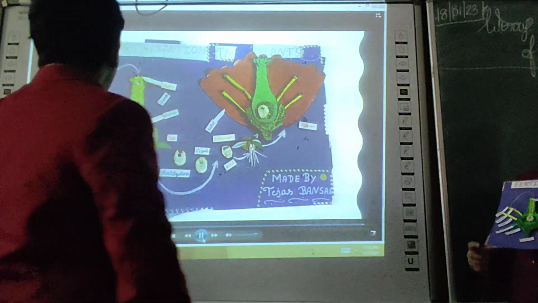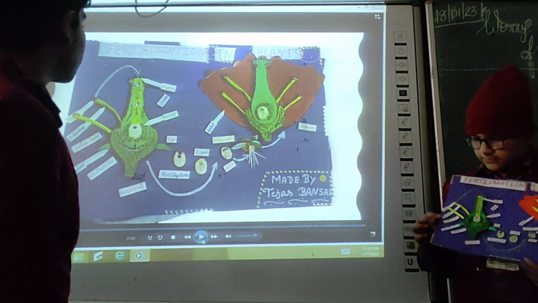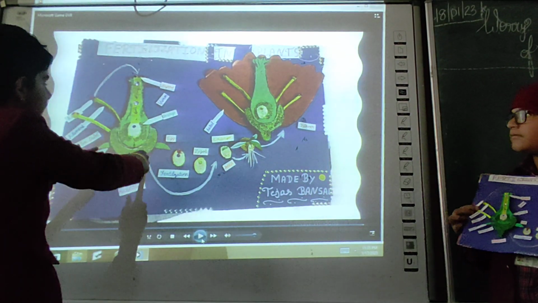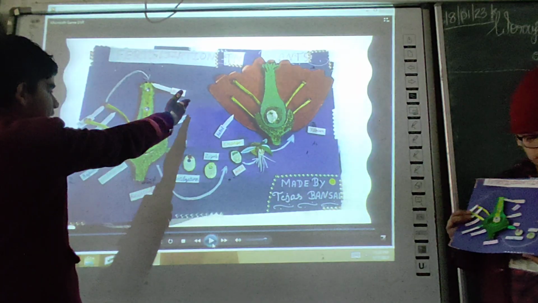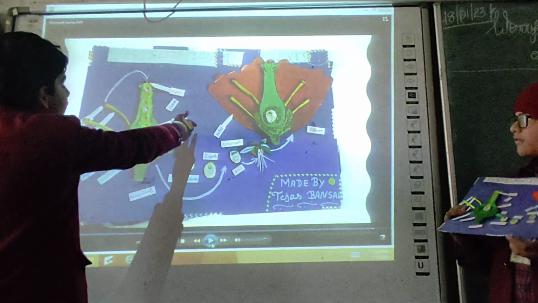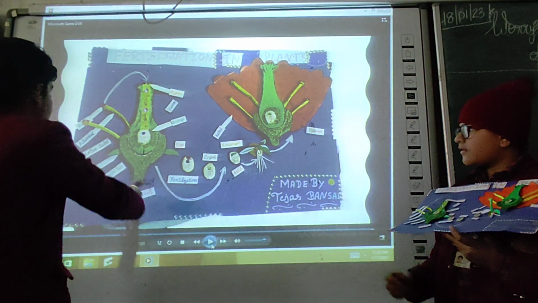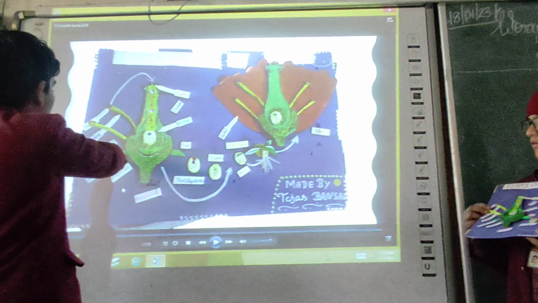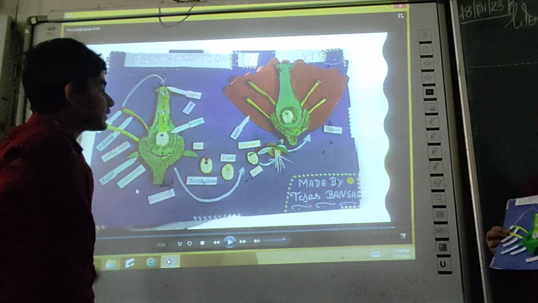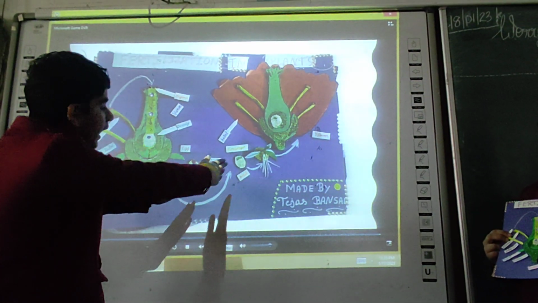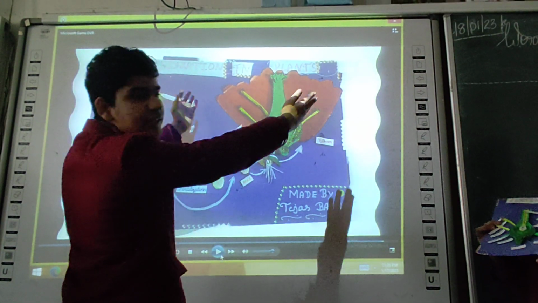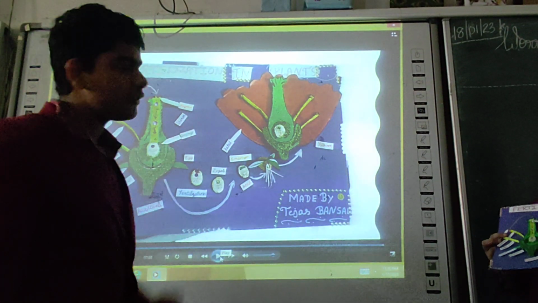It's explaining the whole fertilization project, from the parts of the flower, that is stigma, style, ovary, egg, sepal, filament, anther, etc., to the egg, zygote, embryo, and finally a big beautiful flower is formed.